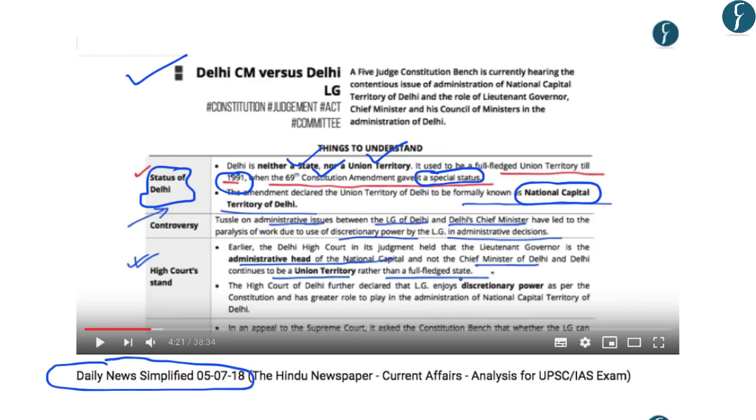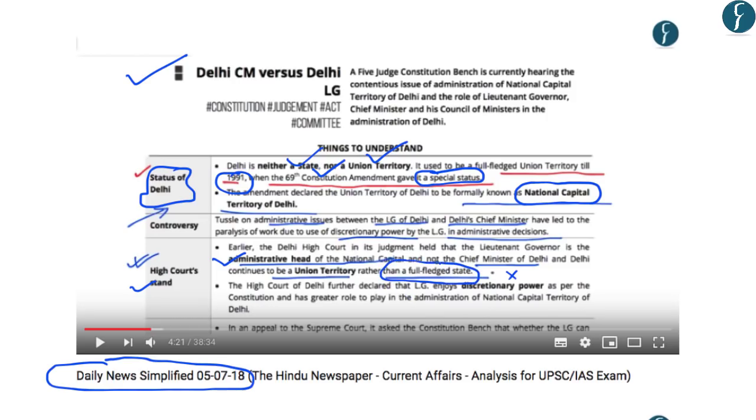Now, this contentious issue of administration of the NCT of Delhi was challenged in the High Court. And the High Court stated that the Lieutenant Governor is the administrative head of the national capital. Further, the High Court stated that Delhi continues to be a union territory rather than a full-fledged state.